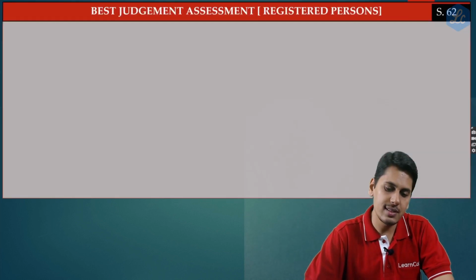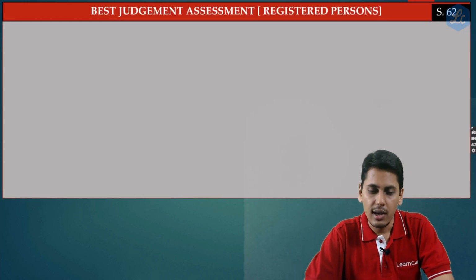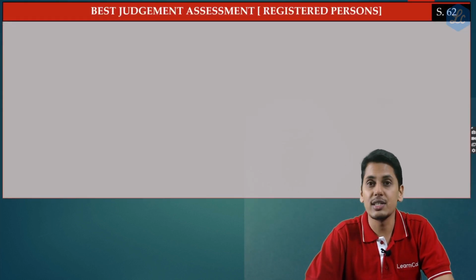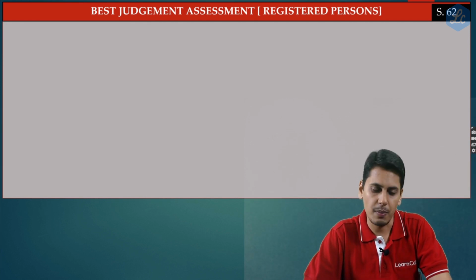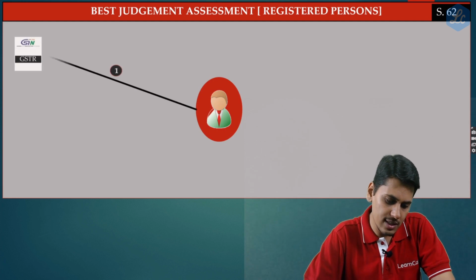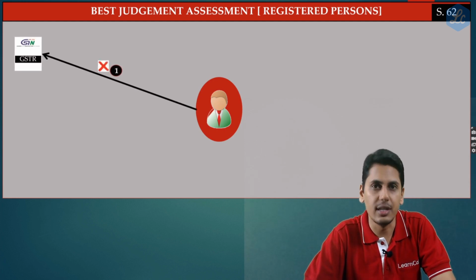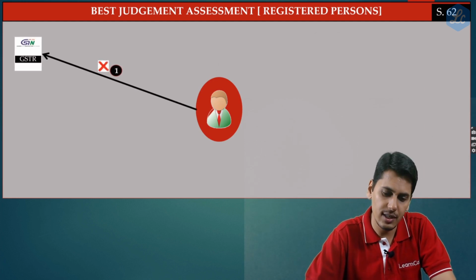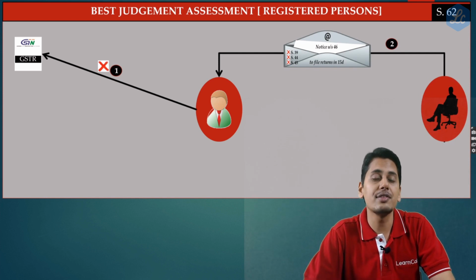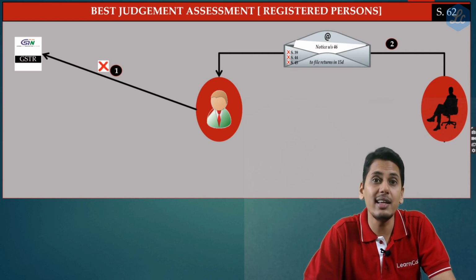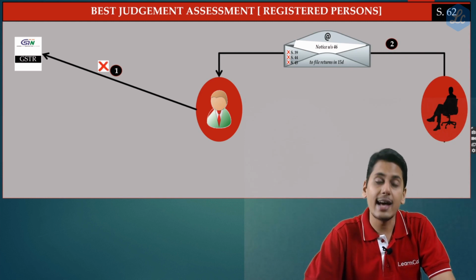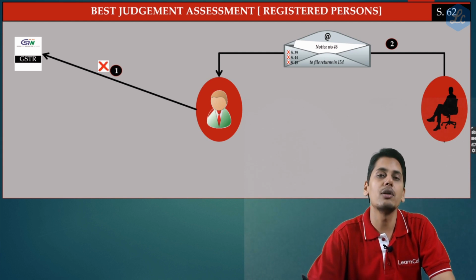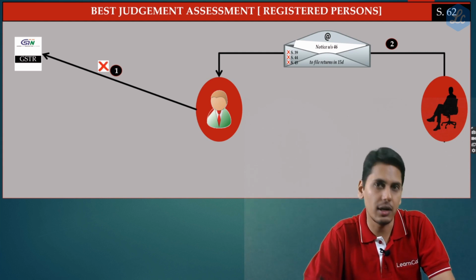Now friends, before we discuss this circular, it's a very simple circular. Let us have a brief brush up about section 62, best judgment assessment against a registered person. So now friends, there's a person who is registered. He doesn't file his GST returns. The officer gives him a notice under section 46 to file his returns. Now friends, this person has to file the returns within a period of 15 days from the date on which he is receiving the notice under section 46.